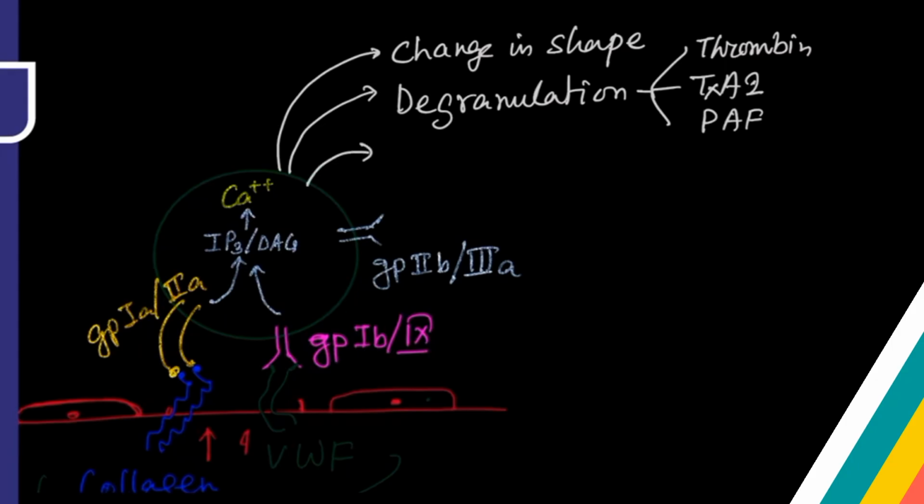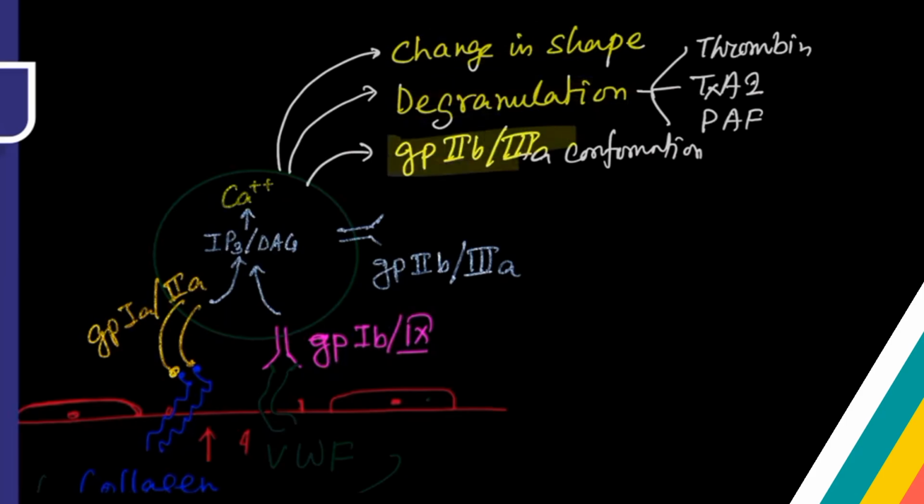And not only that, the third one is change in conformation of the GP2B3A receptor. It will change its conformation. So these three things are happening, and this is known as the activation stage of platelets. So change in shape, degranulation, and the GP2B3A receptor changing its conformation.